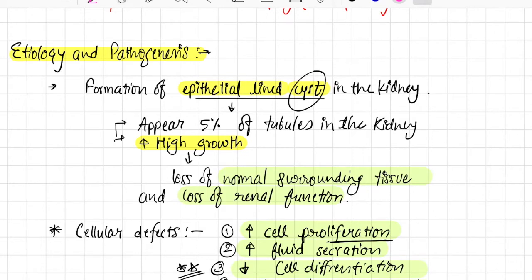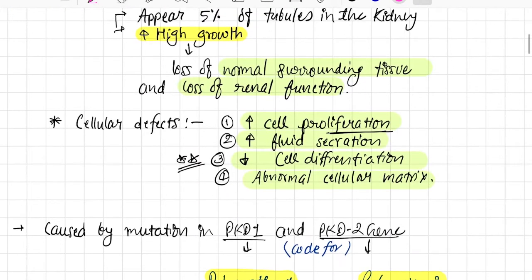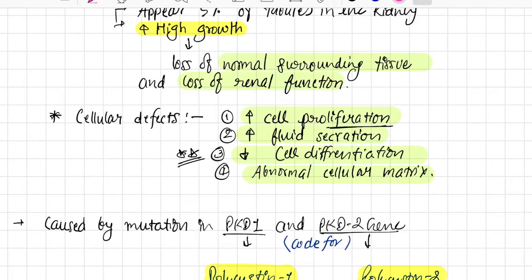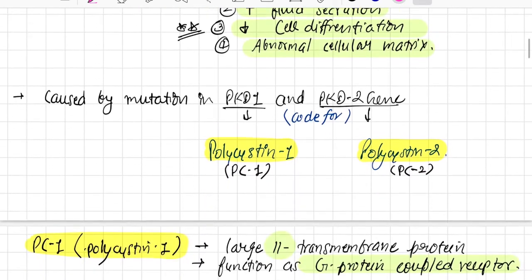Formation of epithelial lined cysts in the kidney appears in 5% of the tubules and they grow. Actually, there are three hits in ADPKD. We will talk about that later in the lecture. There is loss of normal surrounding tissue because of the cyst growth, and loss of renal function. What are the cellular defects found in polycystic kidney disease? Take note of increased cell proliferation but decreased cell differentiation, increased fluid secretion and abnormal cellular matrix. This is caused by mutation in the PKD1 and PKD2 genes.